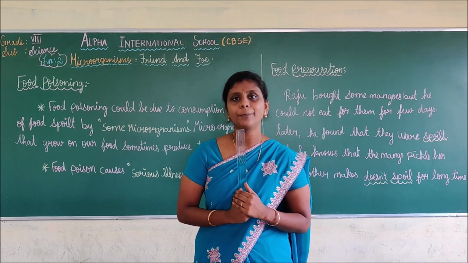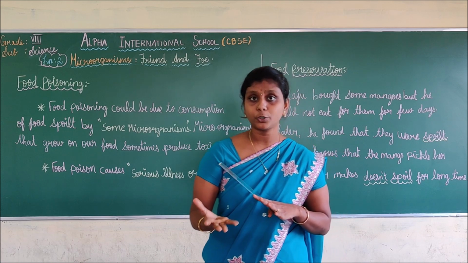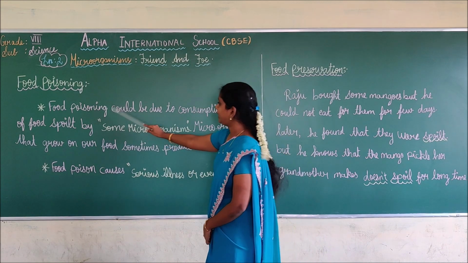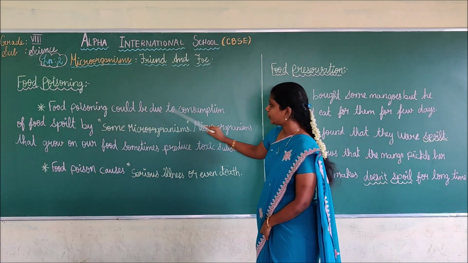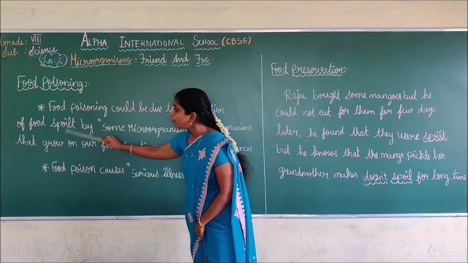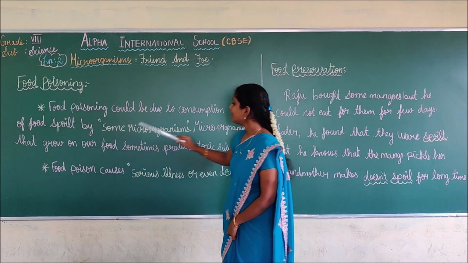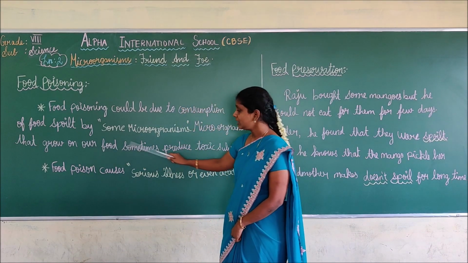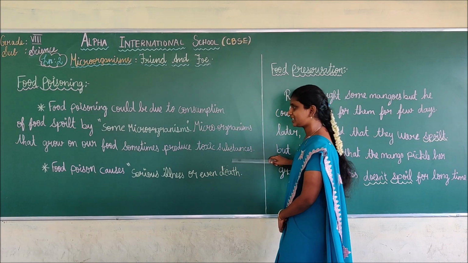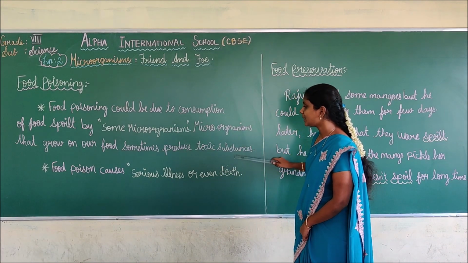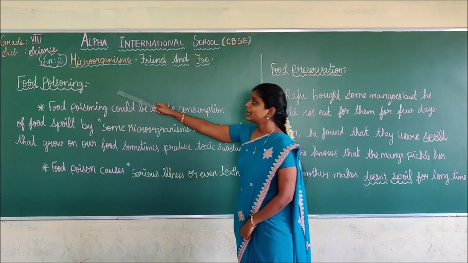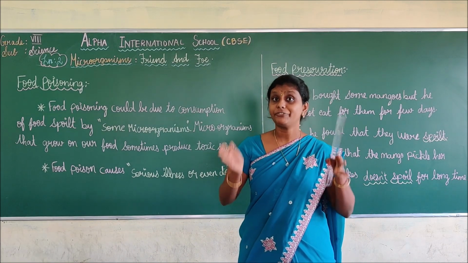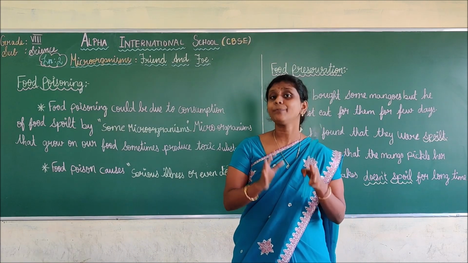What is food poisoning? If we eat some spoiled food, it will cause food poisoning. Food poisoning could be due to consumption of food spoiled by some microorganism. The microorganisms that grow on our food sometimes produce toxic substances. Toxic means poison. So we should not eat spoiled food.